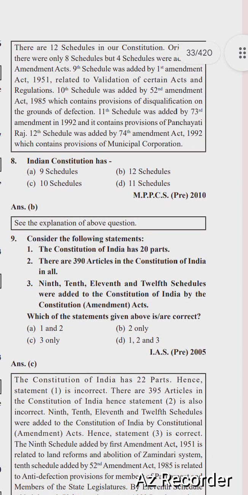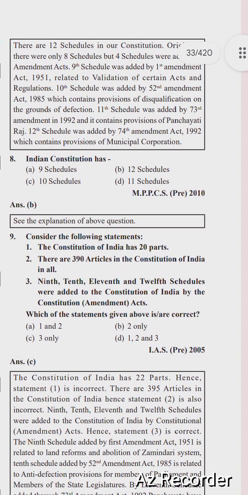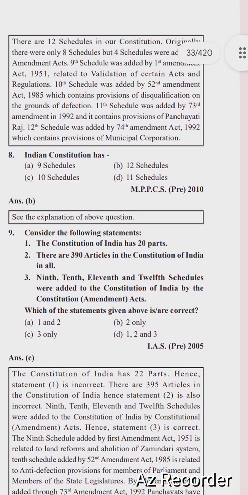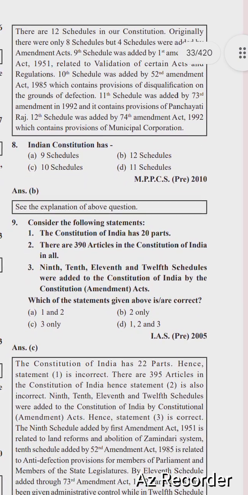So next question is, the Indian Constitution has: 9 schedules, 12 schedules, 10 schedules, or 11 schedules. The right option is option B, 12 schedules.